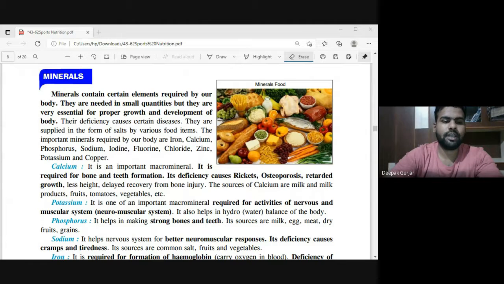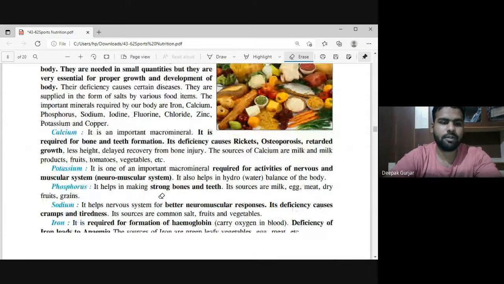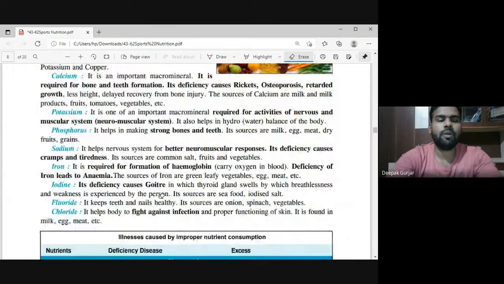Now let us come to the second point, that is potassium. What is potassium? Potassium is one of the most important macro minerals. It is macro, it means it is required in large amounts. It is required for all neuromuscular activities. So all your nervous system related activities, all those neuromuscular activities, potassium plays a very important role in them. It also helps in water balance, right? So when we talk about potassium, it plays a very important role in maintaining your nervous system, your neuromuscular system.